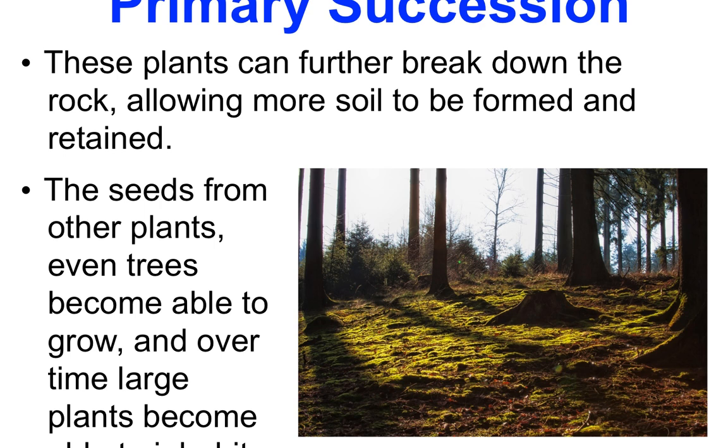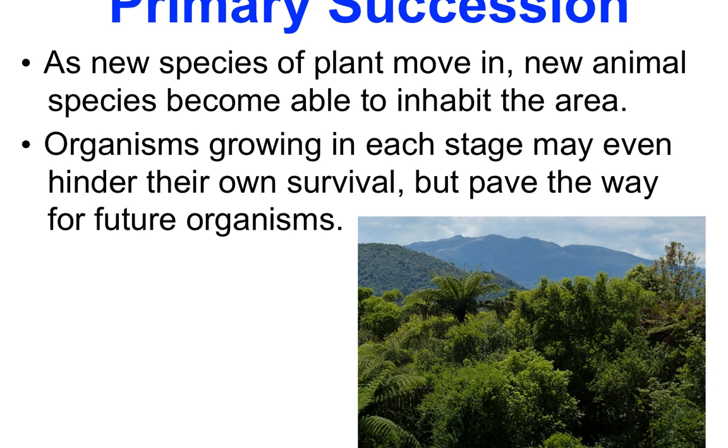From these small plants, we see a community start to take place. These plants can grow and further break down the soil, allowing for more, highly complex soil to be formed. And so seeds from other plants and even trees are able to grow eventually. Over this long period of time, plants are able to come in and inhabit that area. As new species move in, new animals also become available and will move into that area.